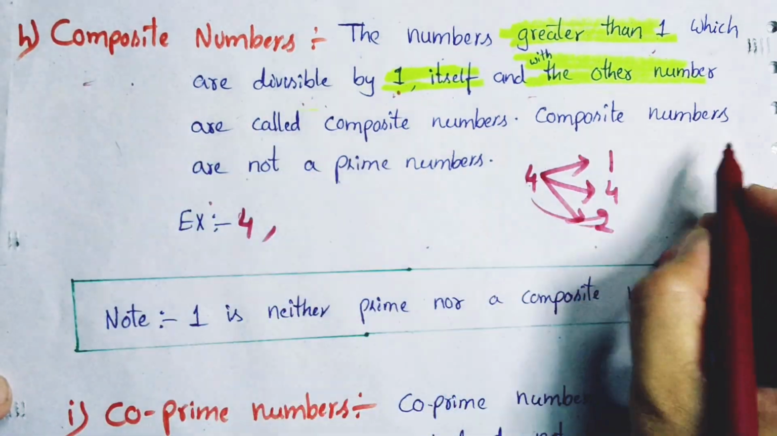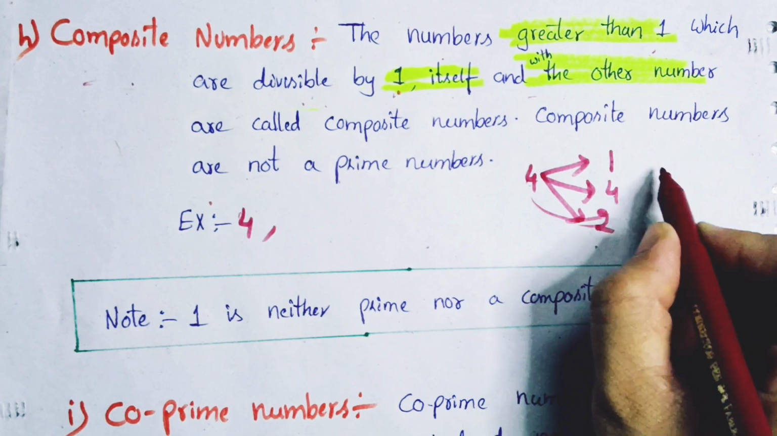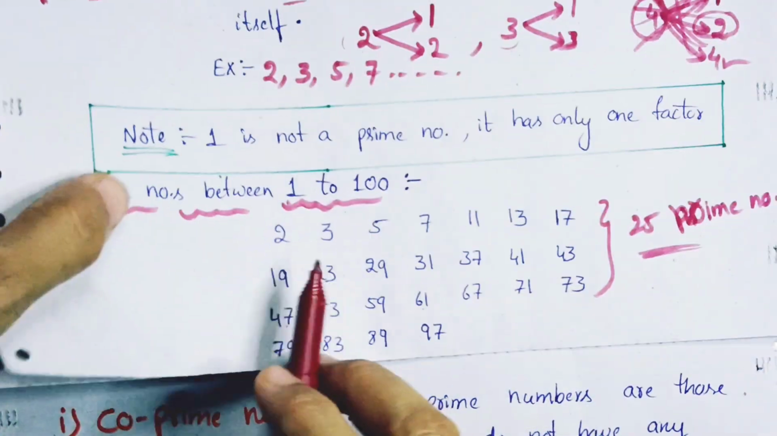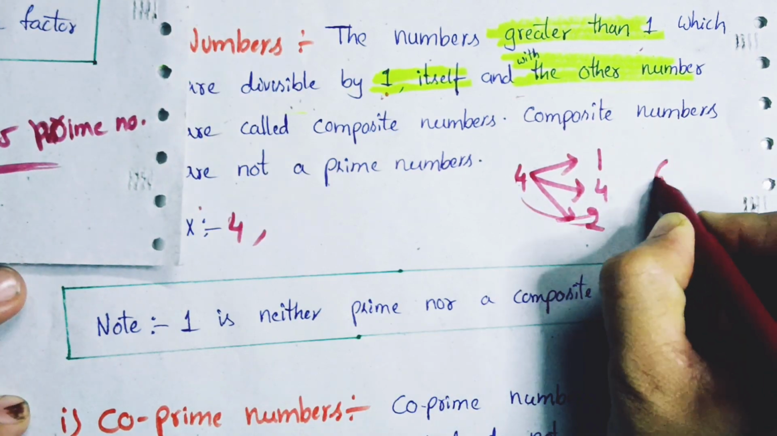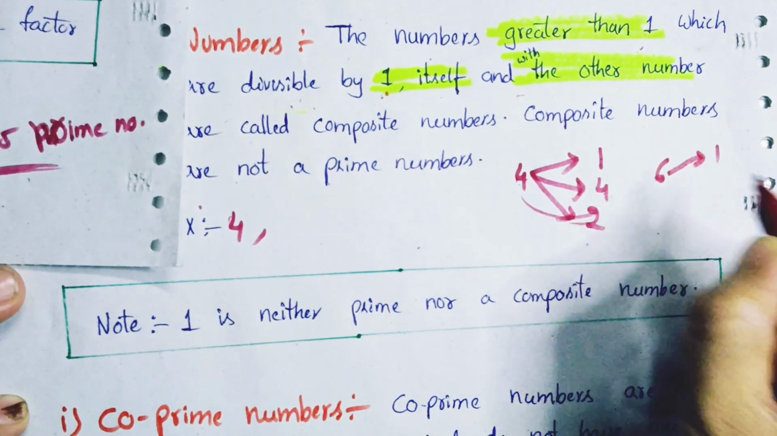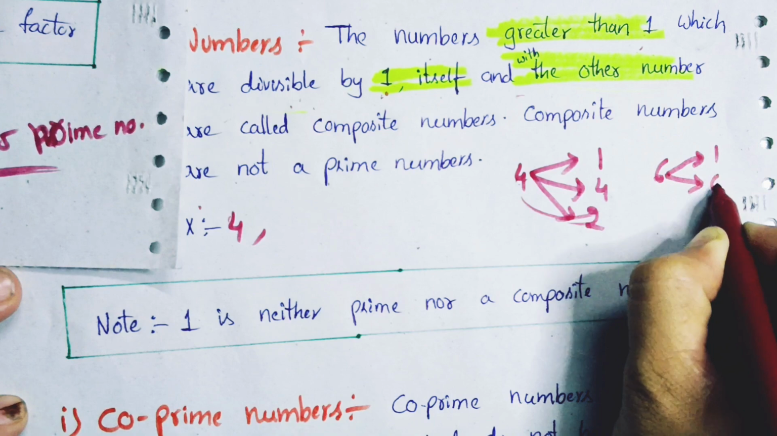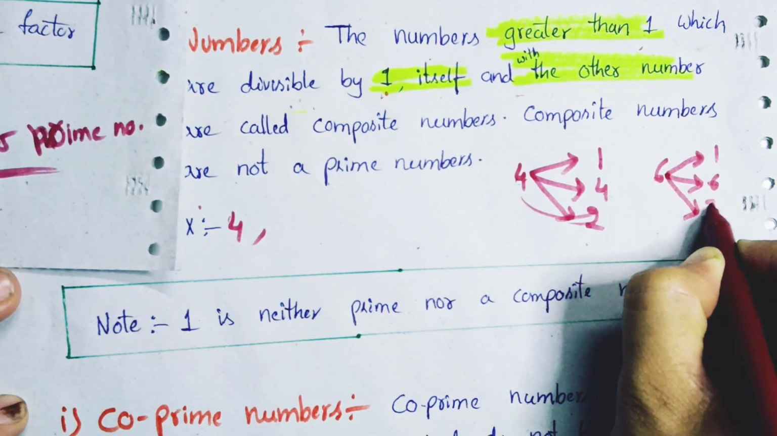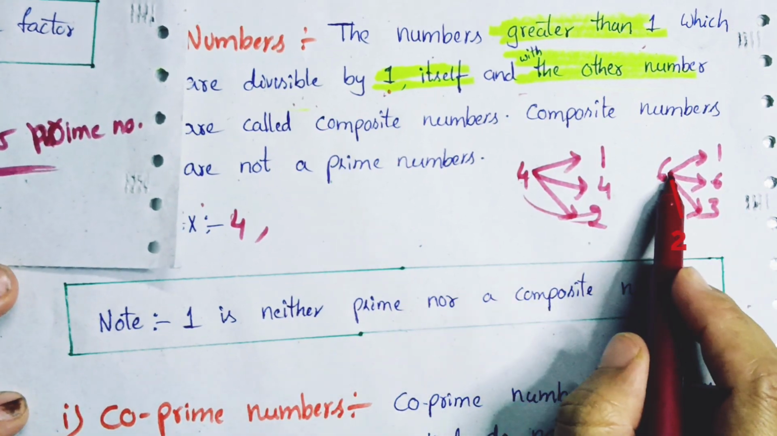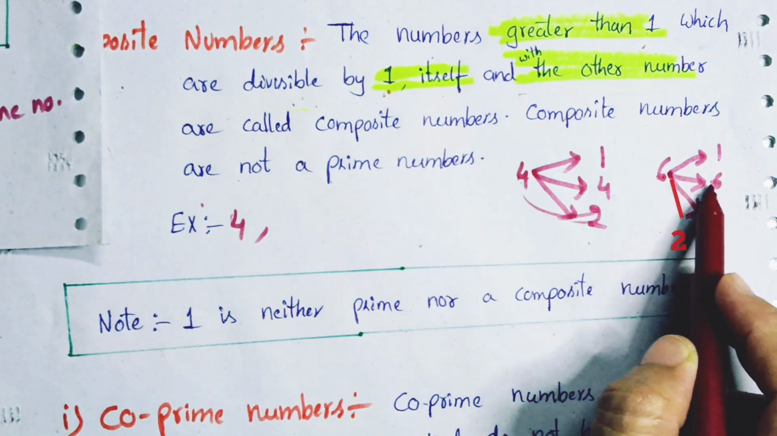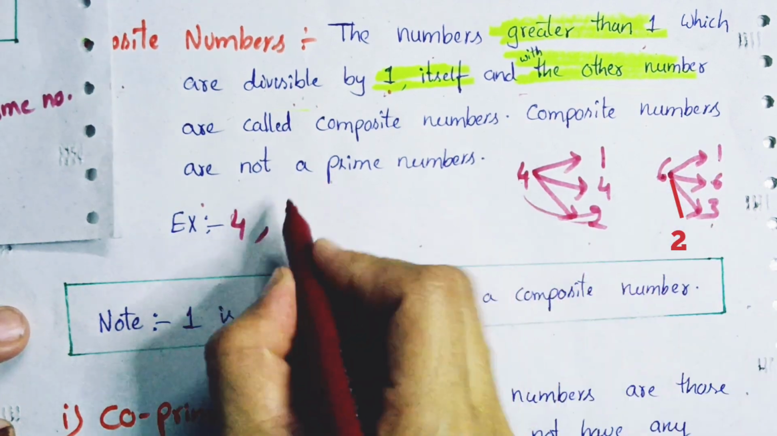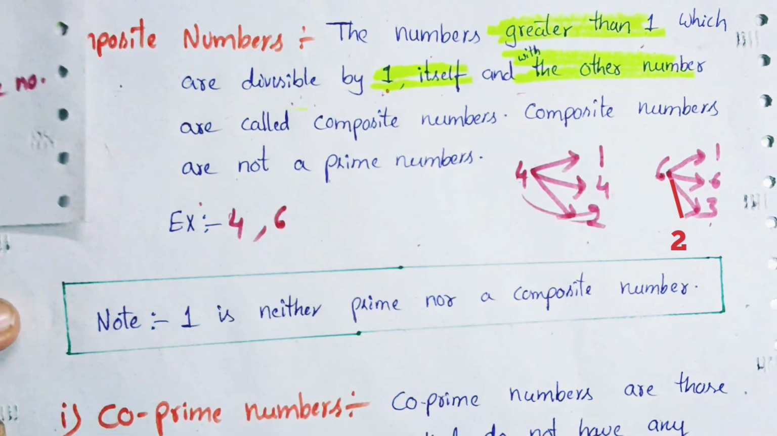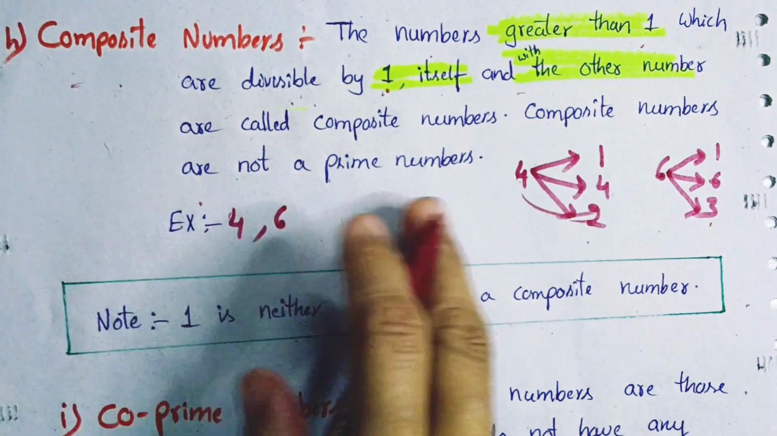Then 5. But 5 is a prime number. Can we take 6? Let's see. 6 is in the 1 table, 6 is in the 6 table, and 6 is in the 3 table. Therefore it is divisible by 1, it is divisible by itself, and it is divisible by another number. So therefore 6 is a composite number. Are you getting this point?